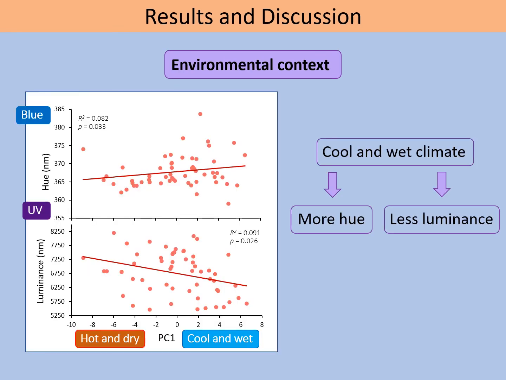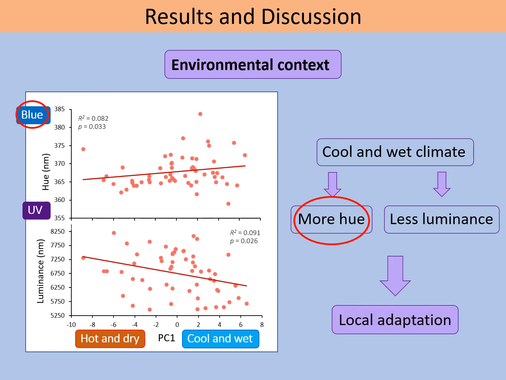On the other hand, we also found a relationship between PC1 and both hue and luminance of the UV blue patches, with males in cool and wet localities having patches with less luminance and more hue. That is, more blue patches than those of males in hot and dry locations.